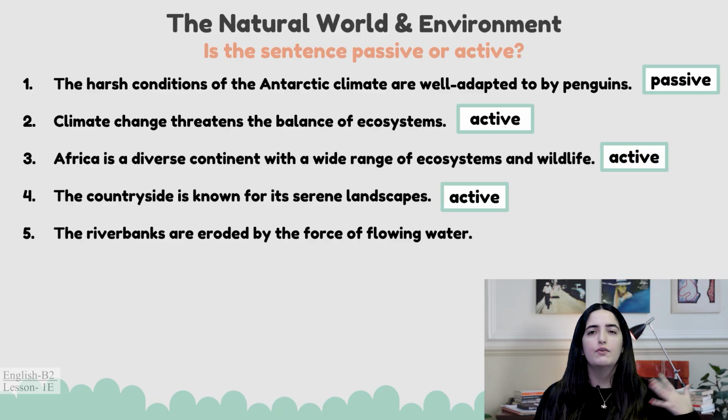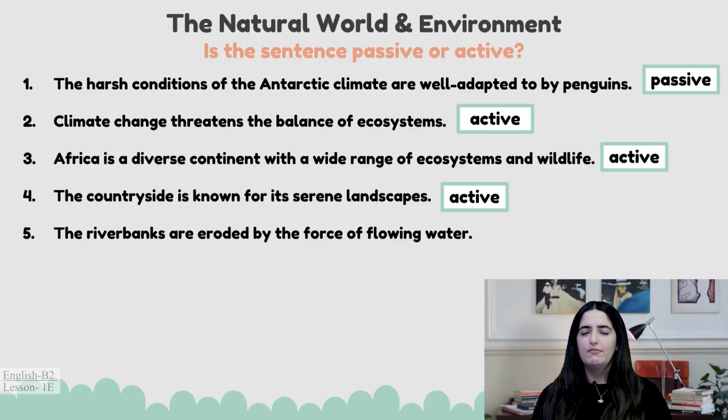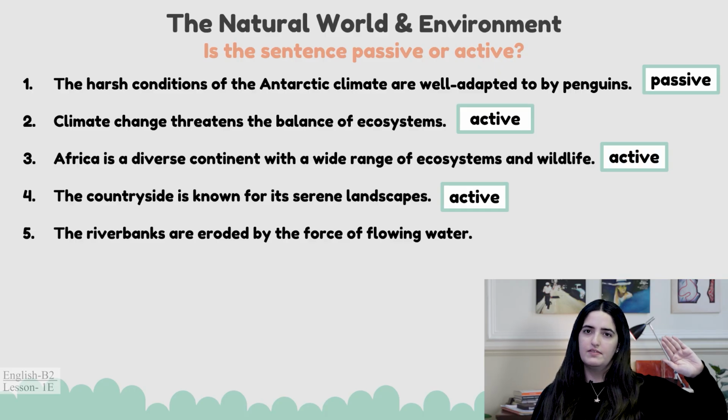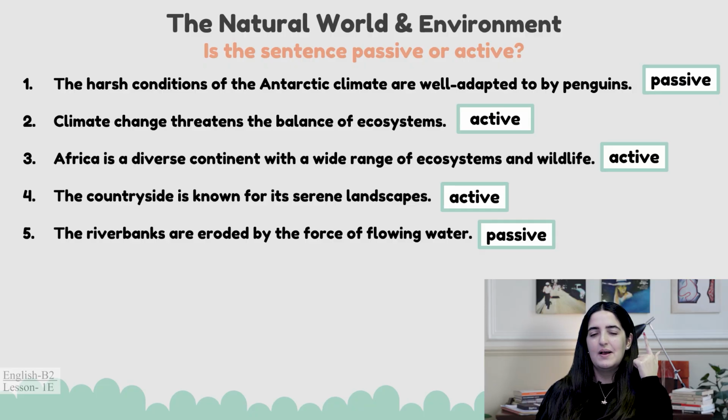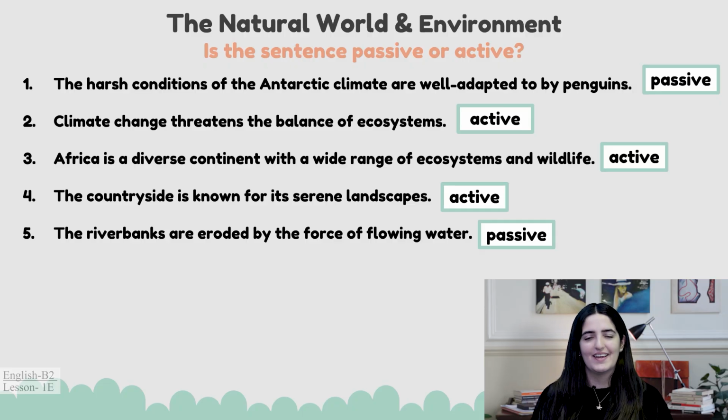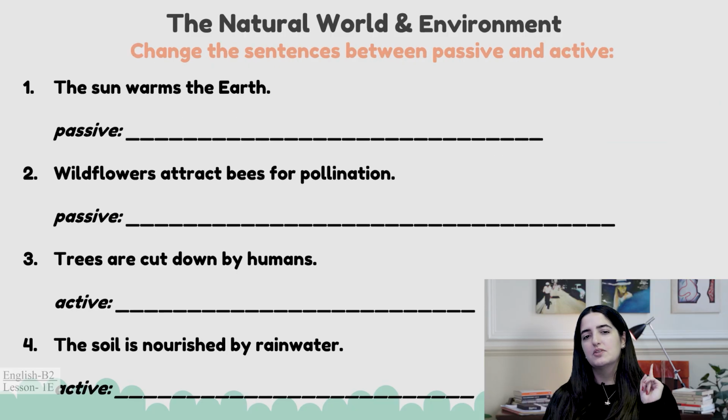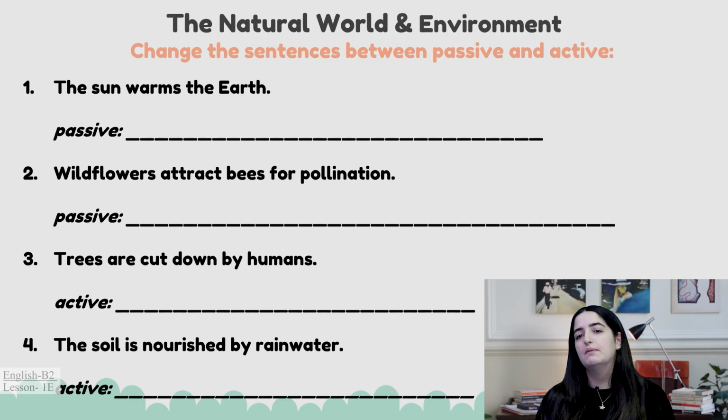And finally, the riverbanks are eroded by the force of flowing water. Eroded was when they're knocked apart and they've kind of become bigger. The rivers become bigger because the river banks, the sides of the river, are being damaged. So is this passive or active? Pause and answer. It is passive. You could spot those things. We have are, eroded by, okay? Past participle with to be and by. Well done.